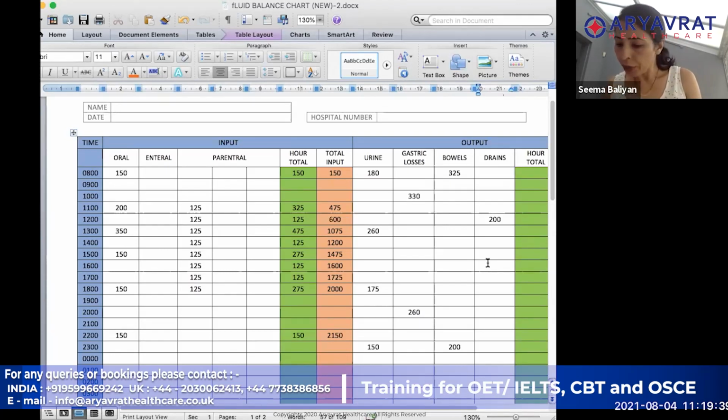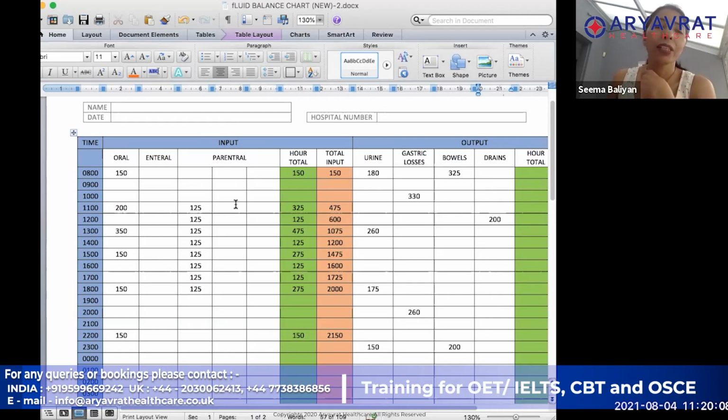In all of the output, they have given that when the patient opened the bowels, the bowels were measured. But sometimes in the exam, you might find a situation where they have just said that the bowels were opened, but you are not given any measurement. If you are not given any measurement, then you are only going to tick the section.